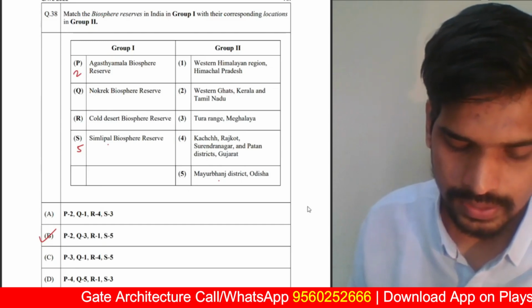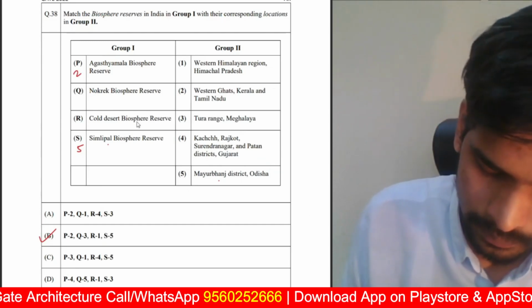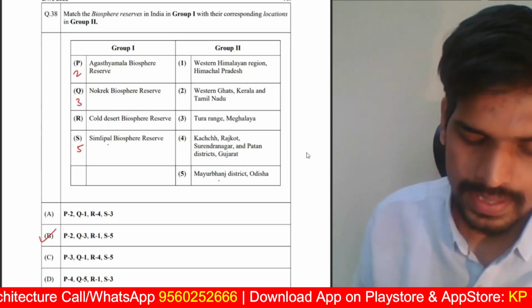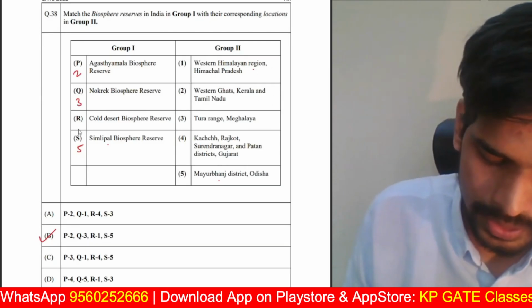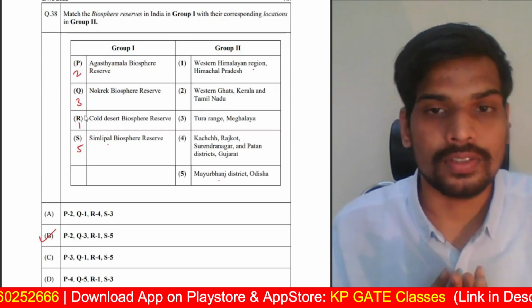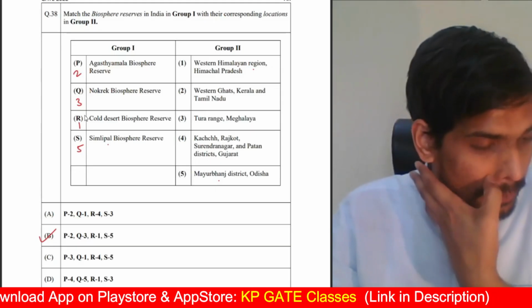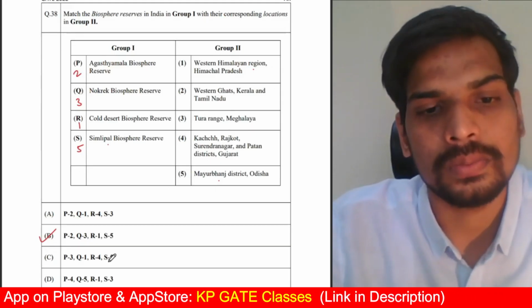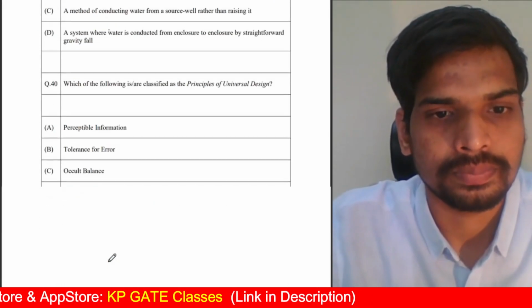You can also check the others. Nokrek Biosphere Reserve is in the state of Meghalaya, and Cold Desert Biosphere Reserve is in the western Himalayan region of Himachal Pradesh. Obviously, from the given options, colder region is only one. So for R, it is directly one. So by applying simple logic also, you can try to answer such questions. This was asked for 2 marks in the common part.